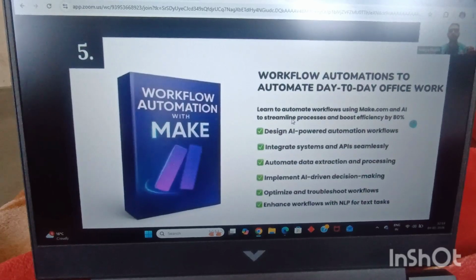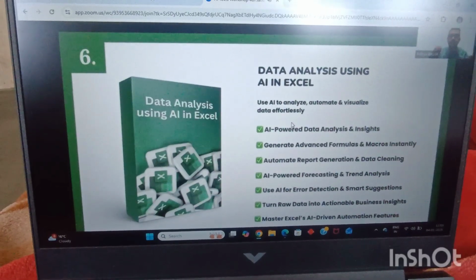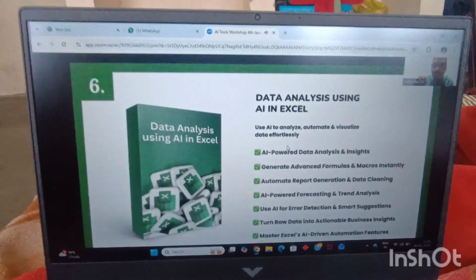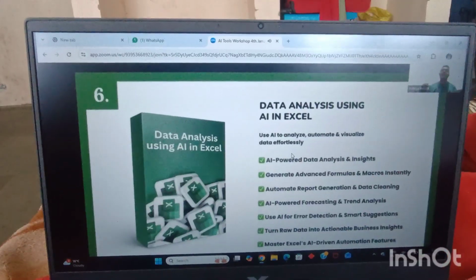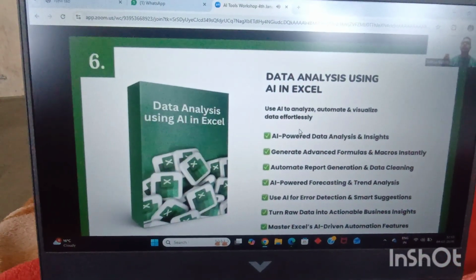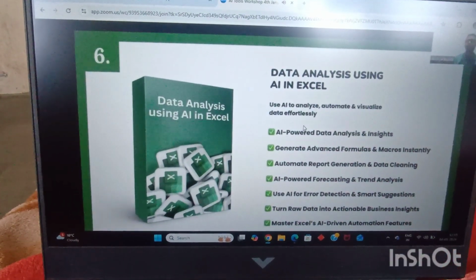Once we do this, we'll be moving on to the sixth module, where we'll be learning a software which is used by 1.5 billion people every single day. What am I talking about? Guys, I'm talking about Microsoft Excel. Will we use Excel in the normal way? Will we learn Excel in the normal way? Not at all.